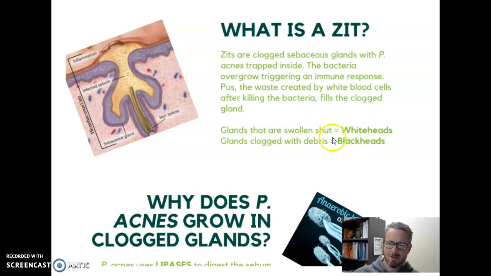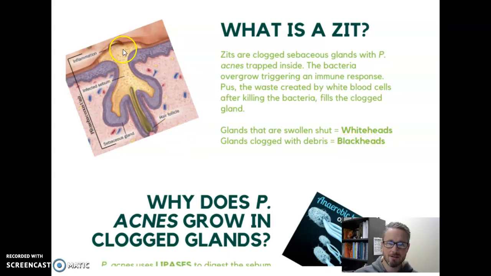Generally, we say there's like two major kinds of zits or pimples. There's whiteheads or blackheads. Whiteheads are when the pore became clogged because the skin was swollen shut, whereas a blackhead becomes clogged because some debris tried to get out of the pore.